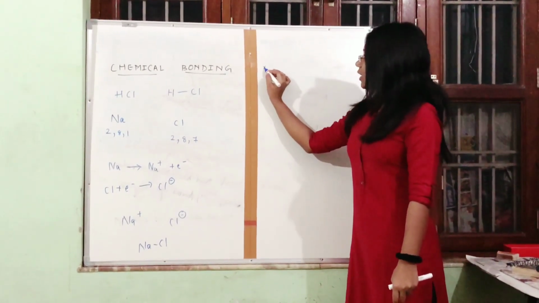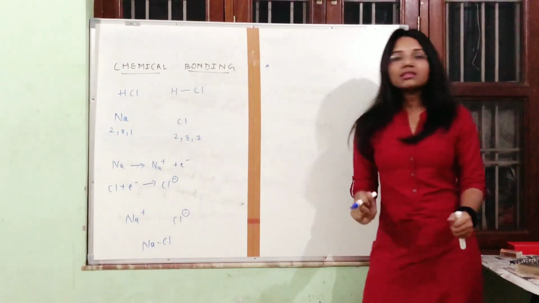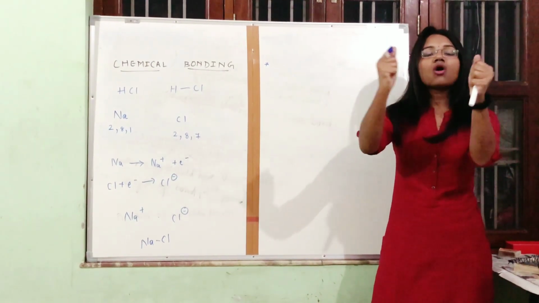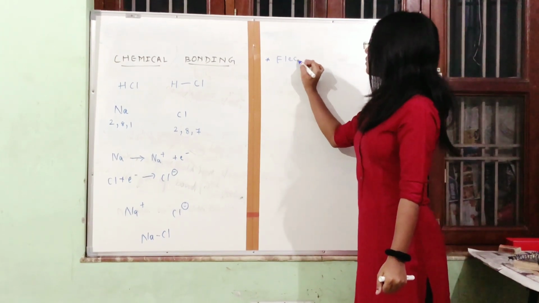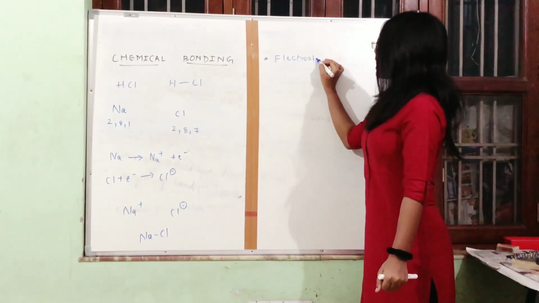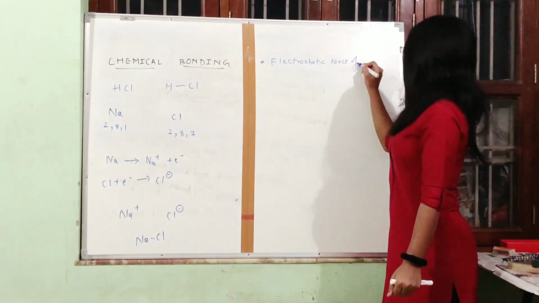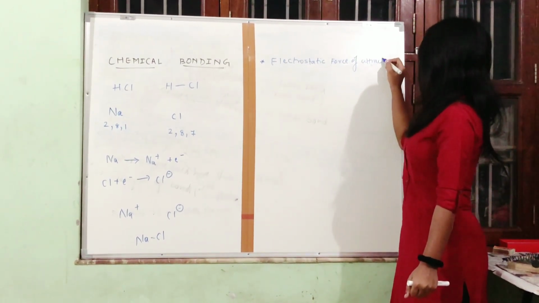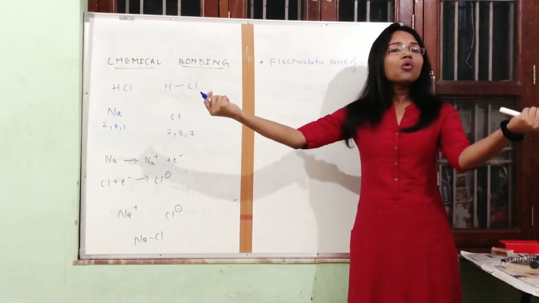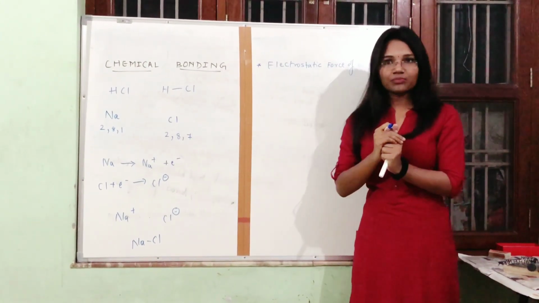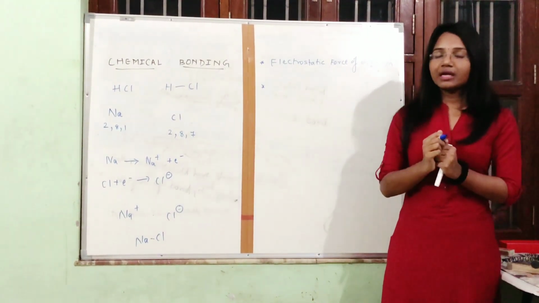So what did you understand till here? That a bond is nothing but electrostatic force of attraction. Correct? Why is it called electrostatic? It is between two opposite charges. So keep these things in mind. Important things about chemical bonding.